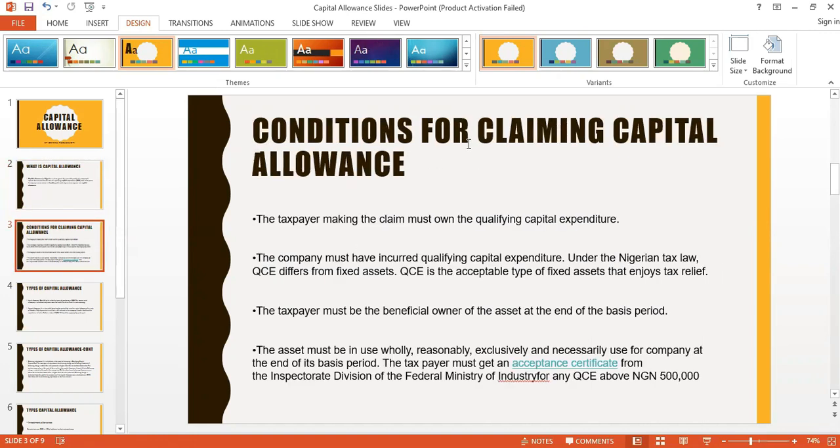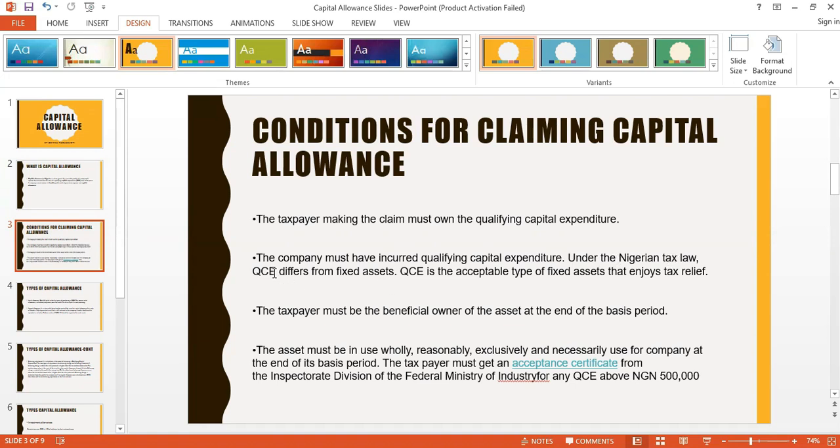So for the conditions for claiming capital allowances, the taxpayer making the claim must own the qualifying capital expenditure. If you want to claim capital allowance, you must be the owner of the qualifying capital expenditure. It's very key. So if you are claiming capital allowance on plant and machinery, furniture and fittings, motor vehicle, it must be owned by you. The company must have incurred qualifying capital expenditure under the Nigerian tax law.